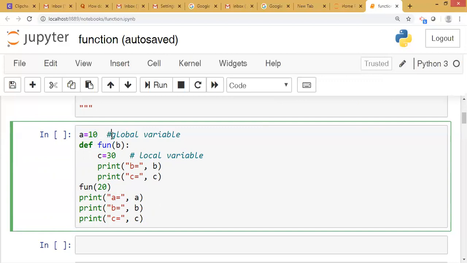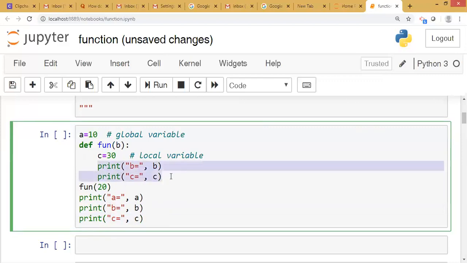Why? Because it is global variable. Print b equal to b, print c equal to c. For these two statements, interpreter throws an error because b and c are the local variables that cannot be executed outside the function.